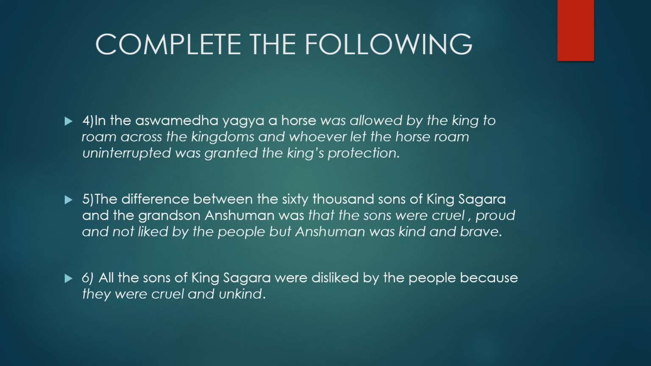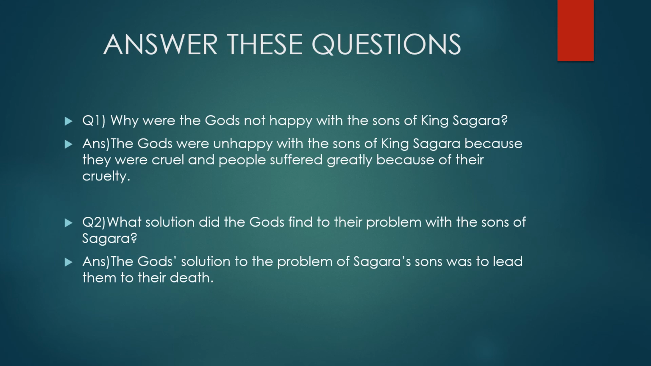Now, the sixth one. All the sons of King Sagar were disliked by the people because they were cruel and unkind. You can write cruel and proud. We have already done this in the last. Complete the following. Have you got all the answers? If you have, then we go to the next exercise. The next exercise is answer these questions.